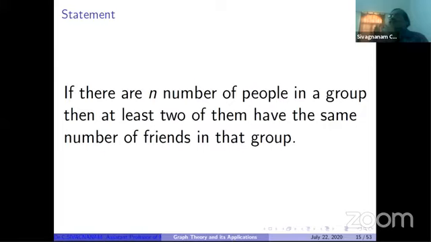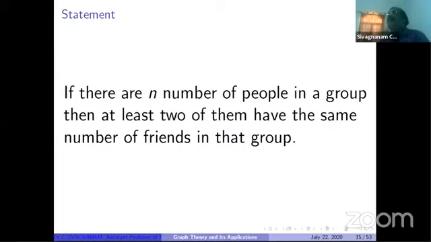Corresponding to 10 people, we can plot 10 vertices. Then 2 vertices should be adjacent when the corresponding people are friends, otherwise non-adjacent.